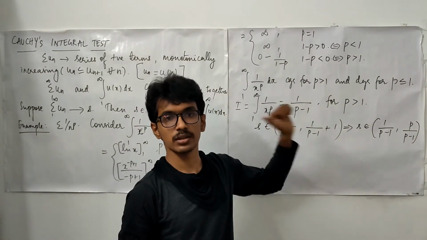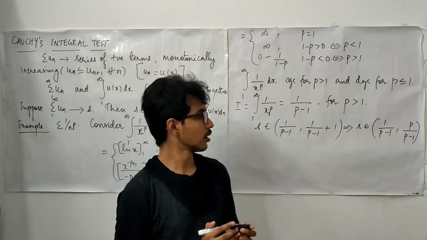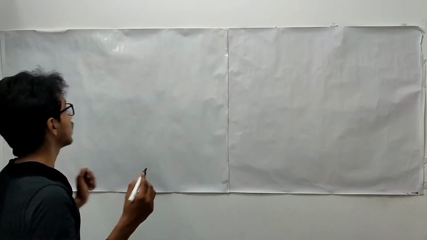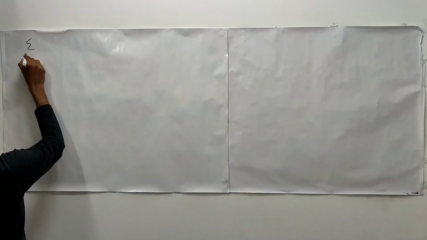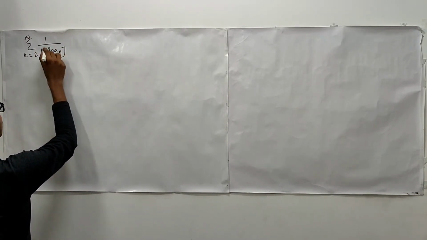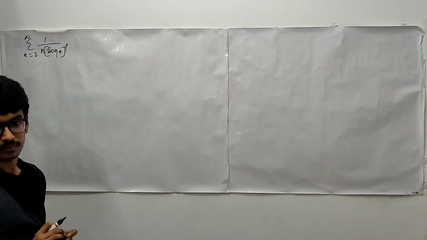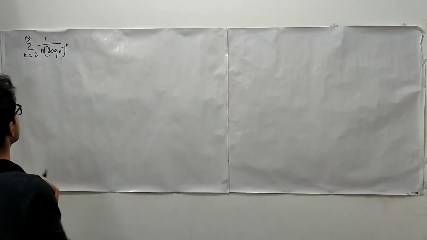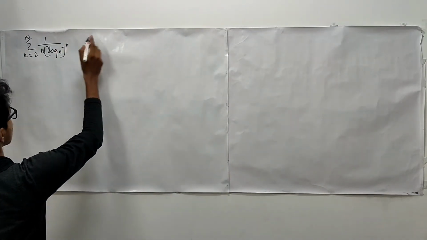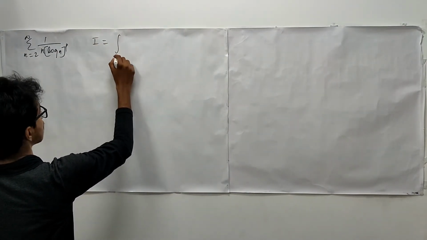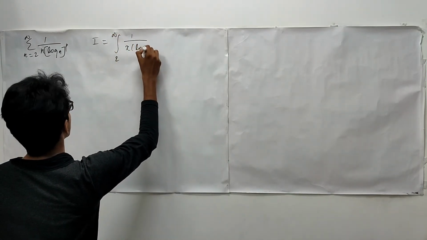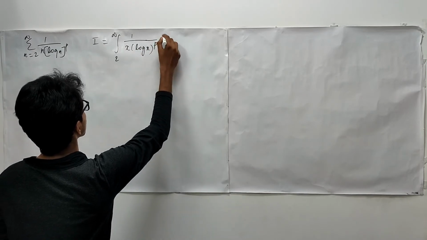This is the range to which the given series converges. Okay, your convergence limit will lie in this limit only. Now let us check the convergence of summation n runs from 2 to infinity 1 upon n times of log n to the power p. Right? For this series, let us check the convergence. Here, when we write the integral, what are we going to get? Integral 2 to infinity 1 upon x log x to the power p dx.